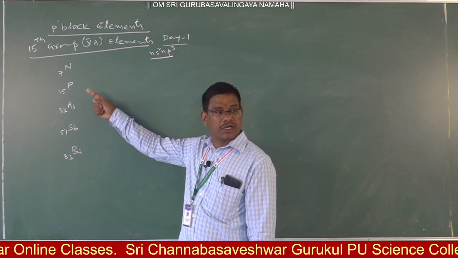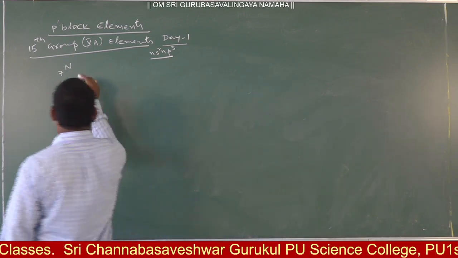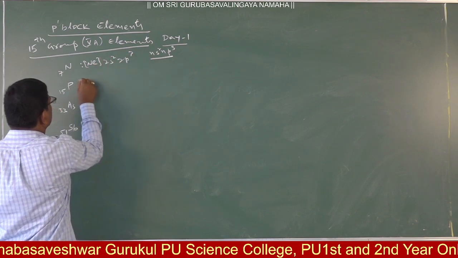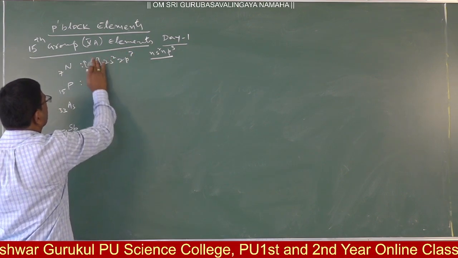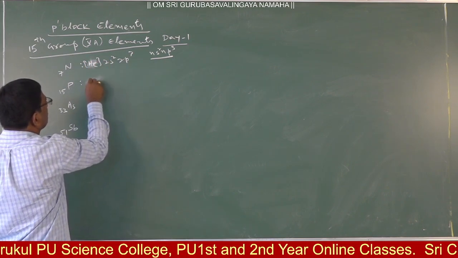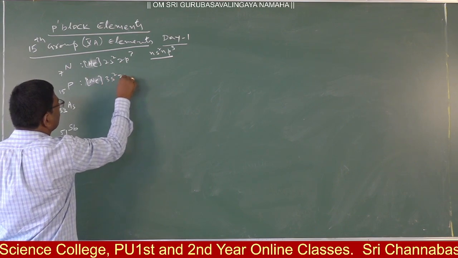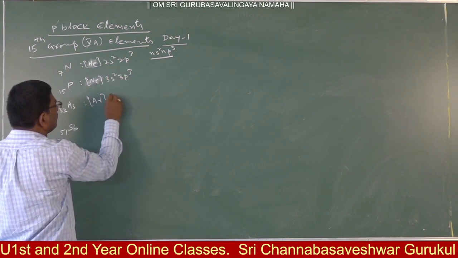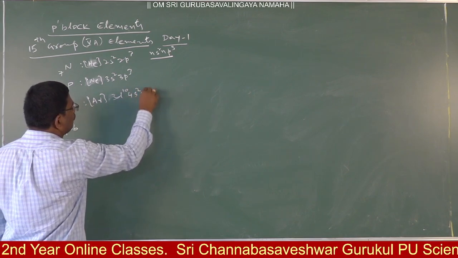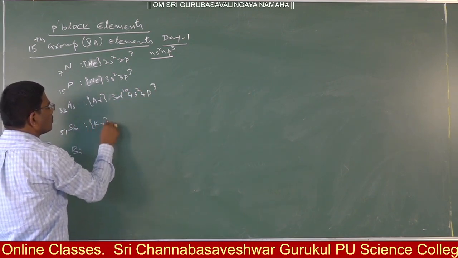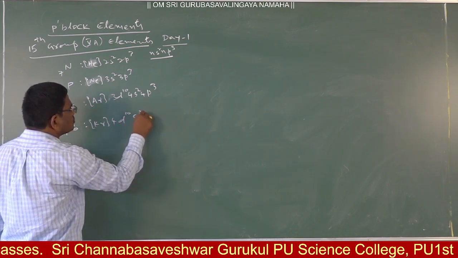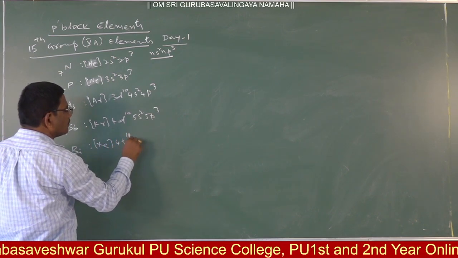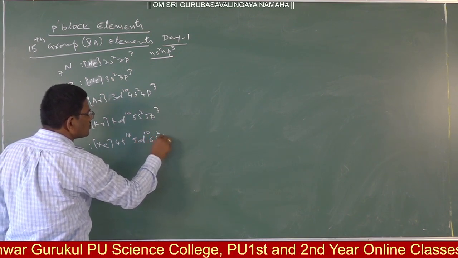Clear? Nitrogen, phosphorus, arsenic, antimony and bismuth. Their electronic configurations: helium 2s2 2p3, neon 3s2 3p3, argon 3d10 4s2 4p3, and krypton 4d10 5s2 5p3, xenon 4f14 5d10 6s2 6p3.